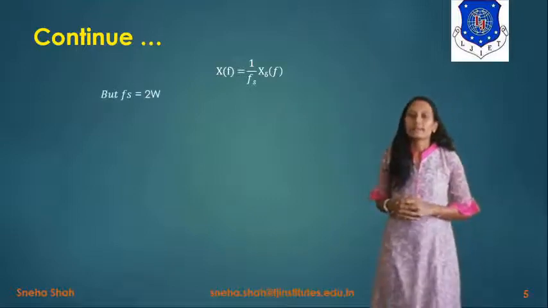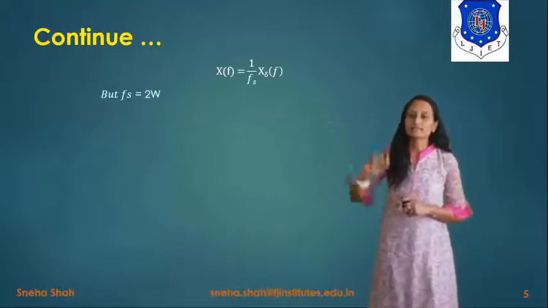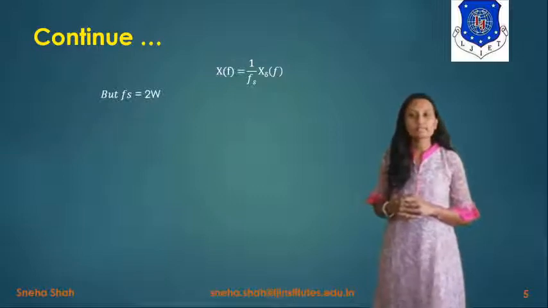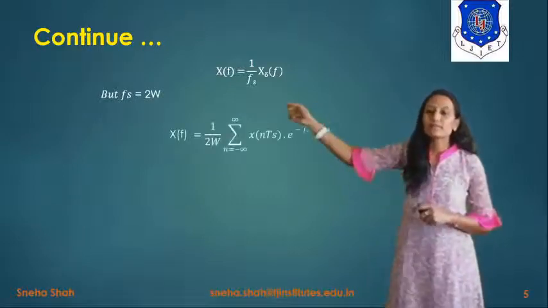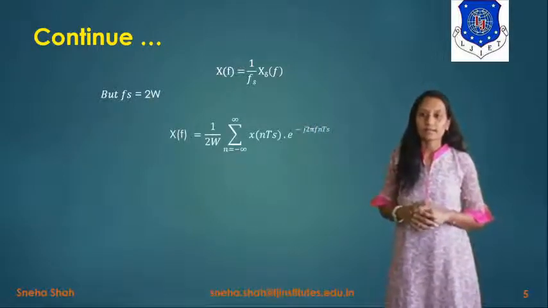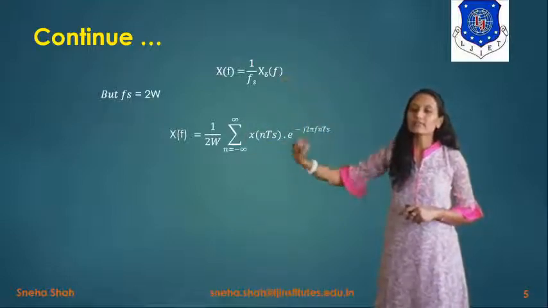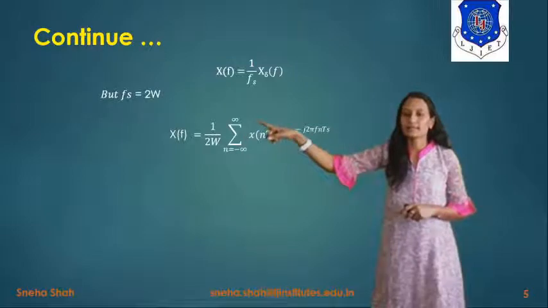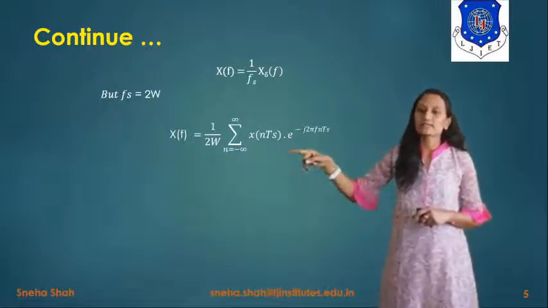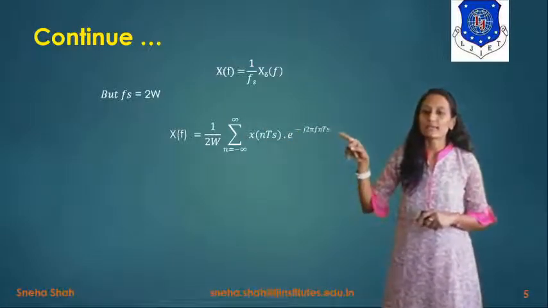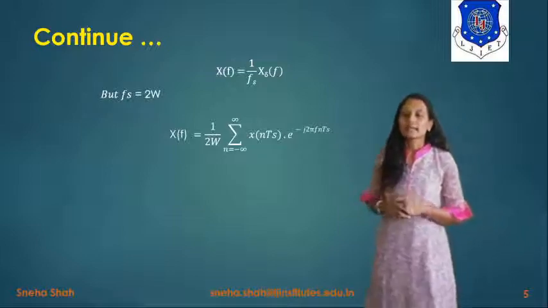Now if we take X(f) equals 1 upon fs times X delta(f), here we have taken fs equal to 2W, because using the sampling theorem its minimum value equals 2W, right? So X(f) equals 1 upon 2W times X delta(f), whose value will be the summation n equals minus infinity to infinity of x(n Ts) e raised to minus j 2 pi n Ts.